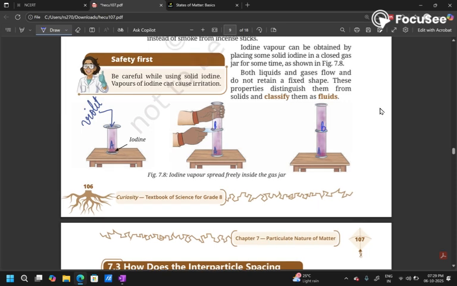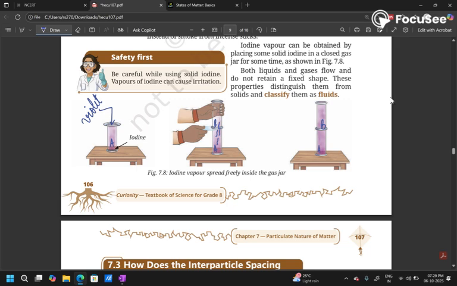As soon as I placed gas jar B on top of gas jar A, I find that all the vapors of iodine are gradually moving from A to B, and after some time I'll find the fumes of iodine, the violet fumes of iodine, have completely engulfed both A and B. That means the volume of gases is never constant, they keep on flowing.